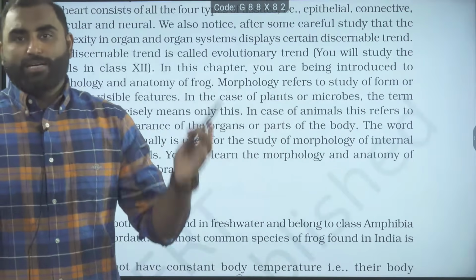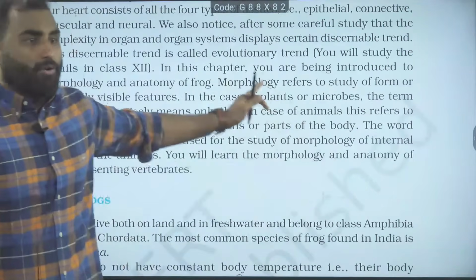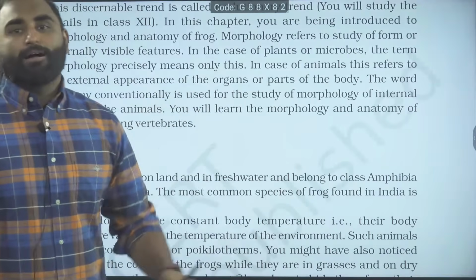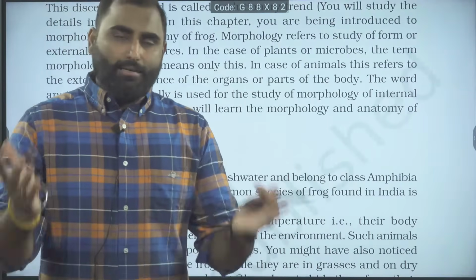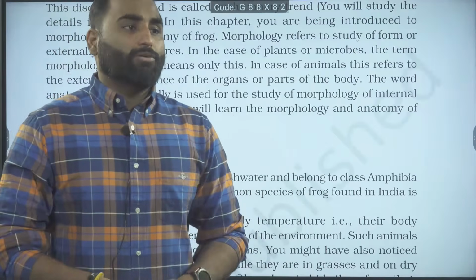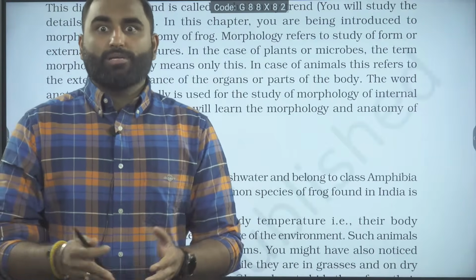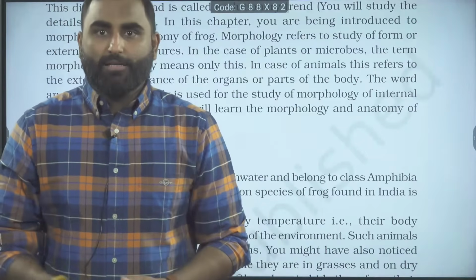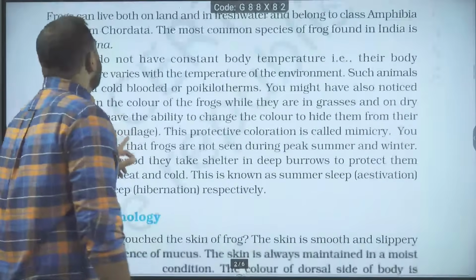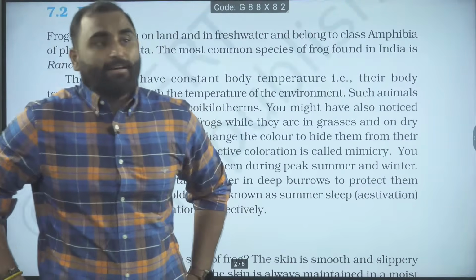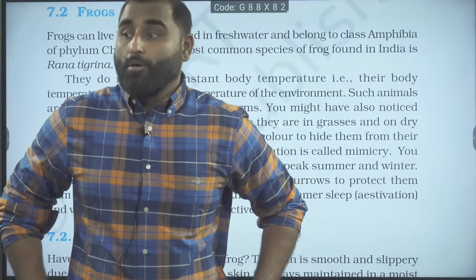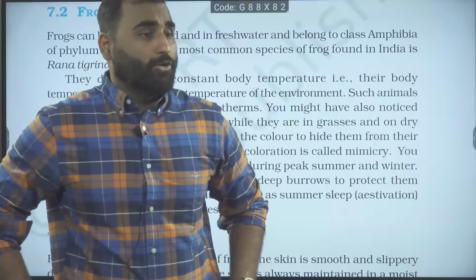What is morphology? When you study the external visible features, that you call morphology. And when you study the internal part, that is called anatomy. Externally you are studying anything, that is the external morphology. External visible structures, that is morphology. Internal structure, when you are studying, you call it anatomy. And when you are studying the cells and the tissues, you are observing the tissue. What do you call that? When you are studying the tissue, then what will you call it? External morphology, internal anatomy. And when you study tissue, it will be called histology.